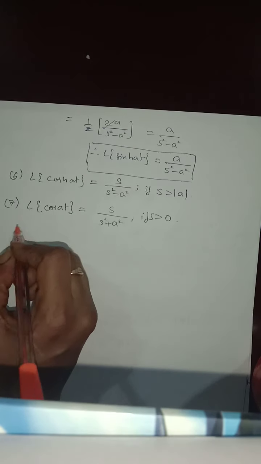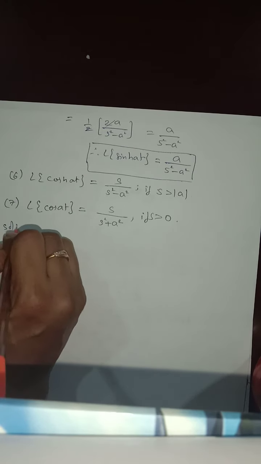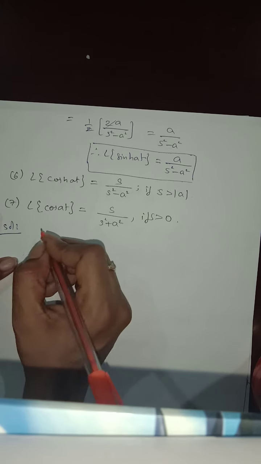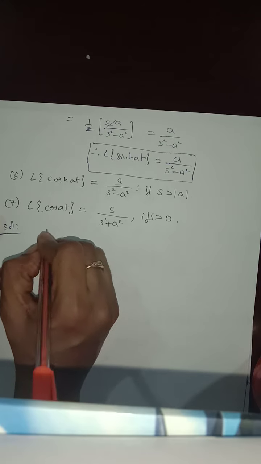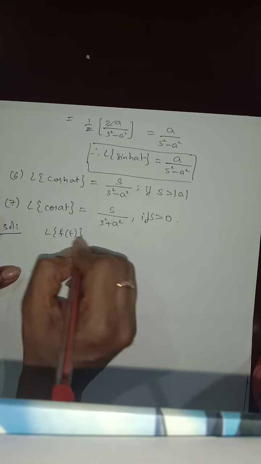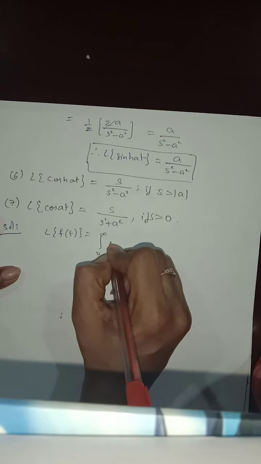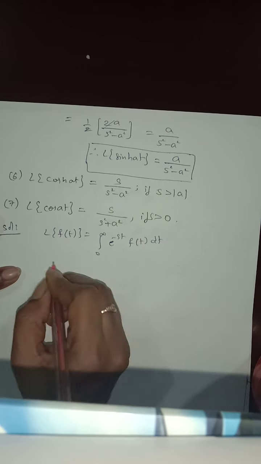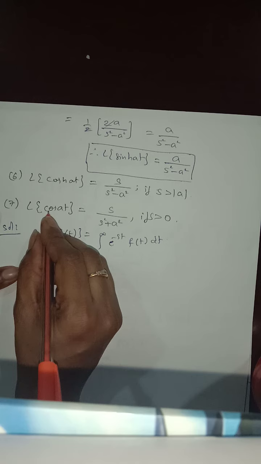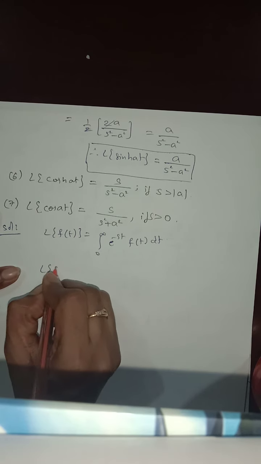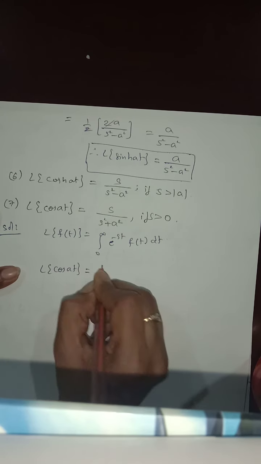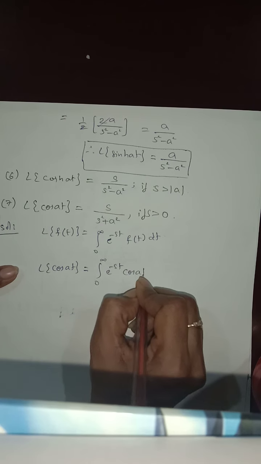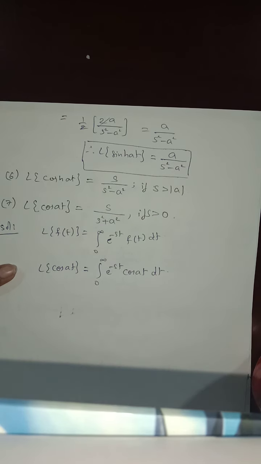Now the solution. L of f of t, I am writing the definition: integral 0 to infinity e power of minus st f of t dt. So the function is cos at. So L of cos at is equal to integral 0 to infinity e power of minus st cos at dt.